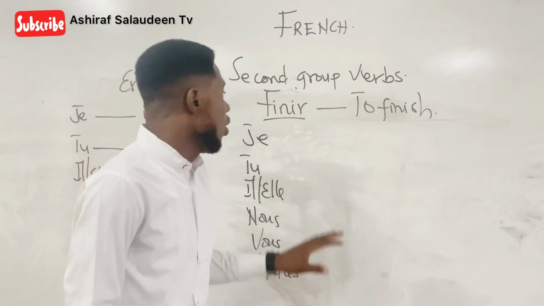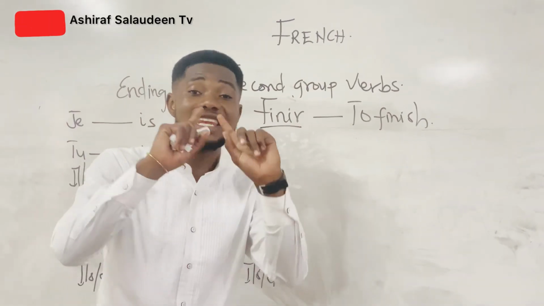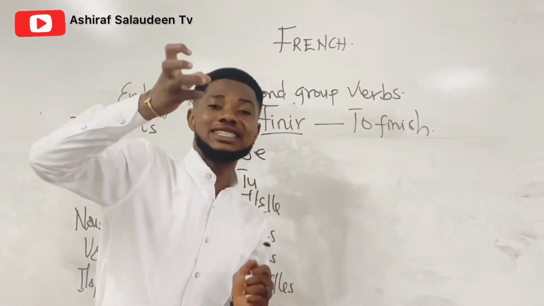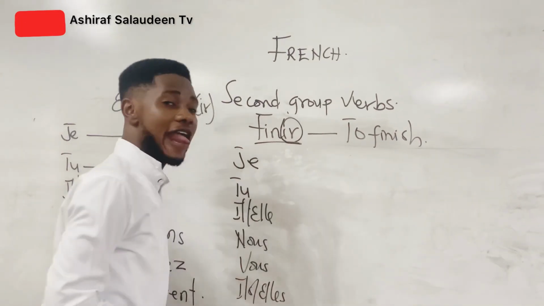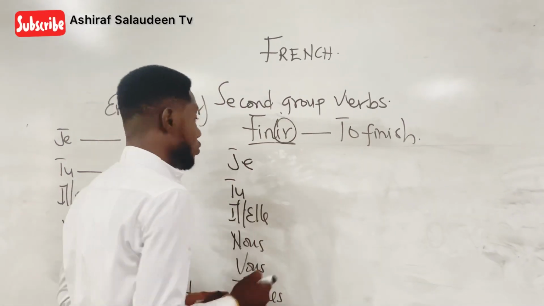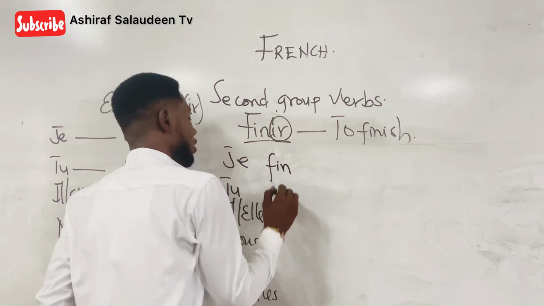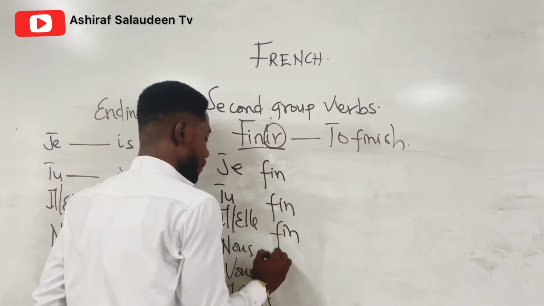Then, what made us determine that this was a second group verb? The ending ir. So we take that ending off, which is this ir. Then we write whatever is left, fin, for all the pronouns.